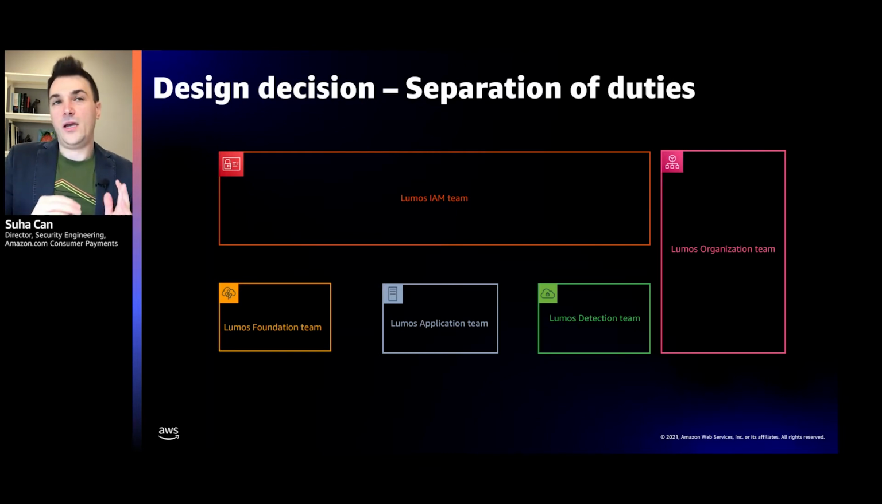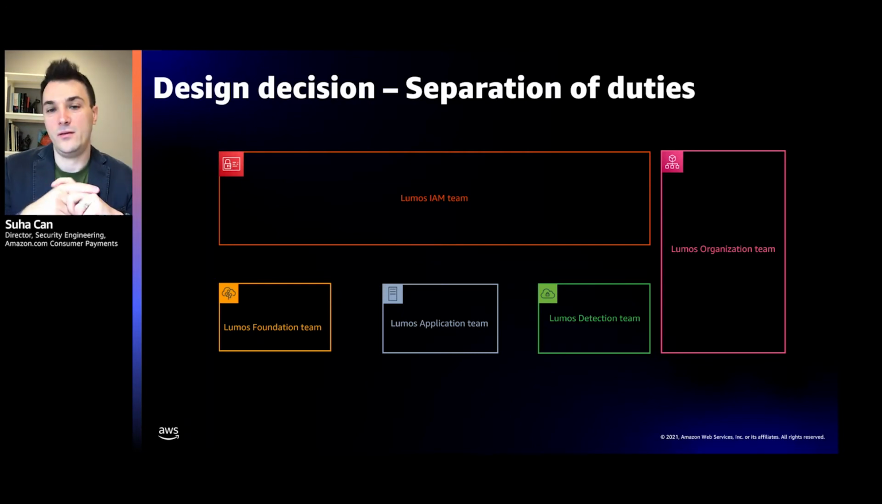Then we have the Lumos application team, which is the team that's building the tokenization and the transmission services. They are able to push code and make deployments to Lumos, and they build the API features of Lumos, but they do not have access to any of the accounts. They cannot create roles, they cannot modify the network infrastructure. They can only send data to places that the network infrastructure has permitted them to do. And they can only use AWS privileges that the IAM team and the organization team have accorded to their roles.